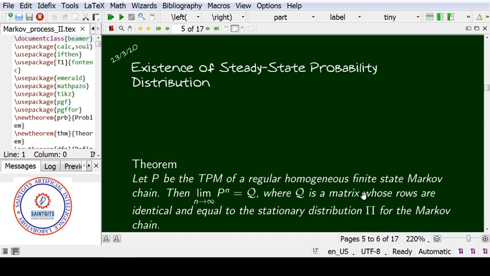Now we are going to state a theorem. This theorem states under what condition a steady state probability distribution exists for a Markov chain. Let P be the transition probability matrix of a regular homogeneous finite state Markov chain. Then the limit as n tends to infinity of P raised to n is equal to Q, a matrix whose rows are identical and equal to the stationary distribution pi of the Markov chain. That means as n tends to infinity, the power P to n gives a matrix Q, and that Q gives the steady state probability distribution of the Markov chain.